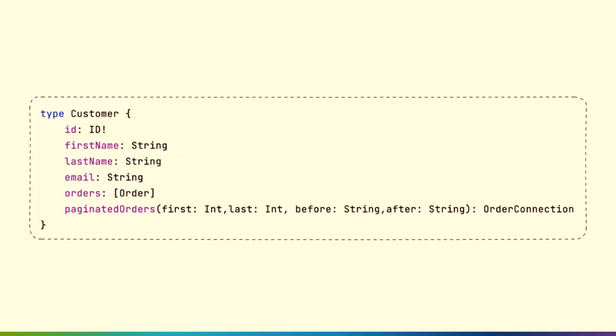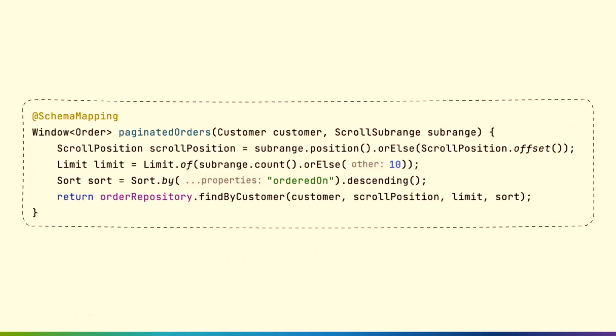So again, these are created for you on startup. So here I define two fields. One, orders, that returns a collection of orders. And by default, that's going to return all of them in the system. And just to show the contrast, I have a paginated orders. You'll see the type on the right, the return type, is an order connection. Again, that is not defined in your schema. Spring is creating that for you. Now we can take in arguments like first, last, before, and after, and this allows us to get just like the first 5 orders in the system.